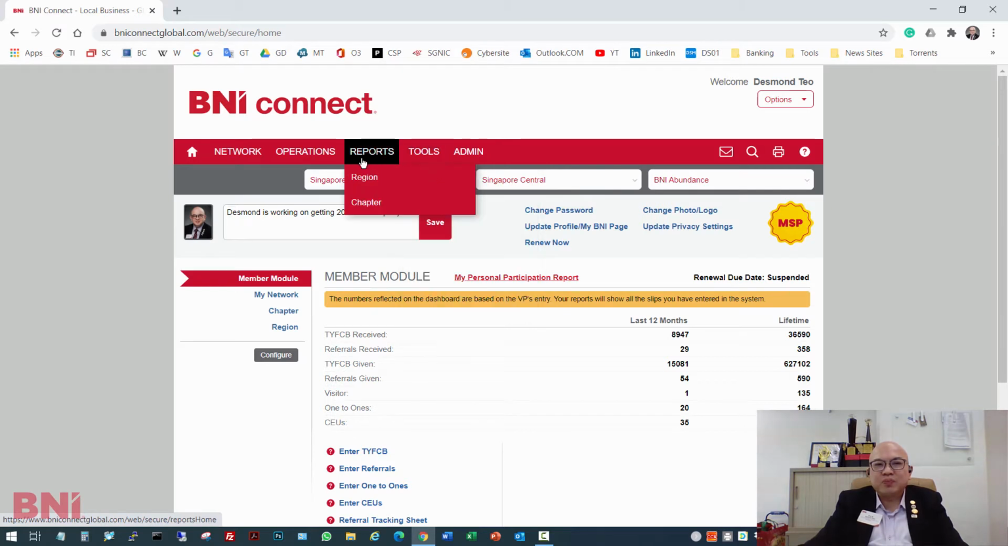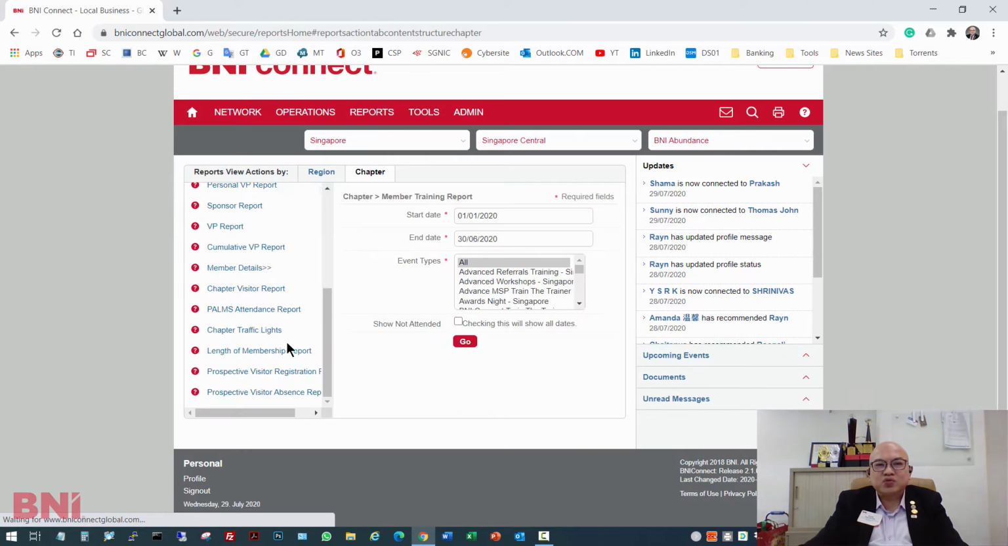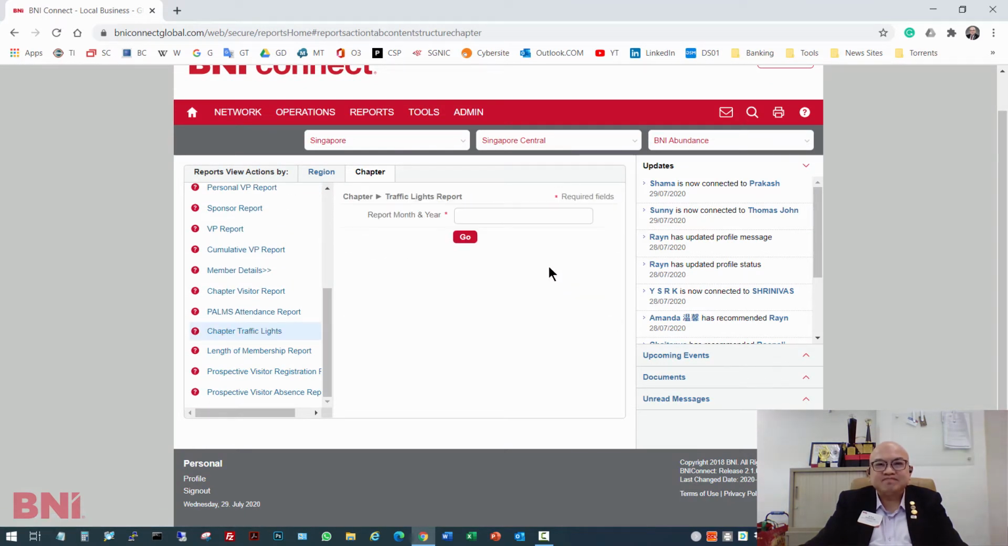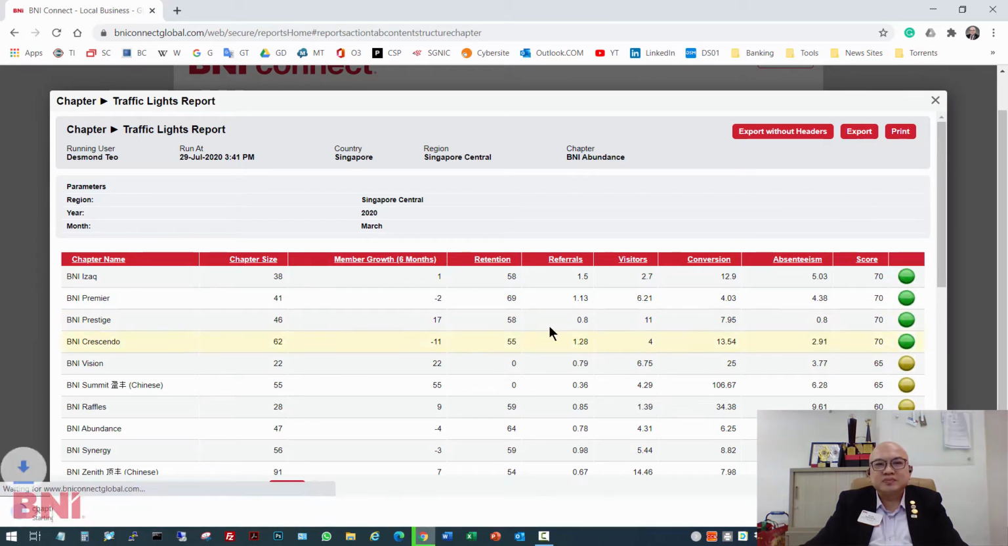Very simple. You go to reports, go to chapter, and we scroll down for chapter traffic light. And we select the month of March 2020. In this case, I'm going to use March 2020 as I'm going to plan for the takeover of the new term in April 2020. So this is the chapter traffic light during March 2020. And what we're going to do is export this to an Excel file that's listed here.